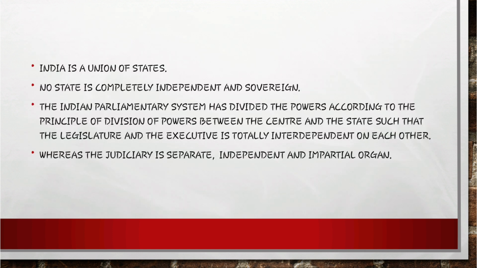They want the support. Except for judiciary, judiciary is the separate, independent and impartial organ. But executive and legislature are totally interdependent on each other. They want the support. Executive requires the support of legislature and legislature requires the support of executive. But judiciary is a separate, independent and impartial organ. Understood this section clearly?